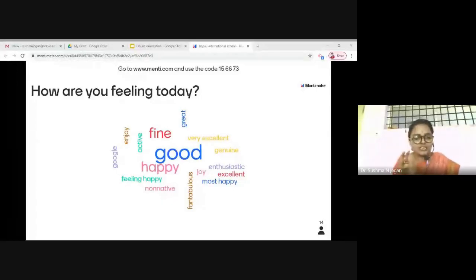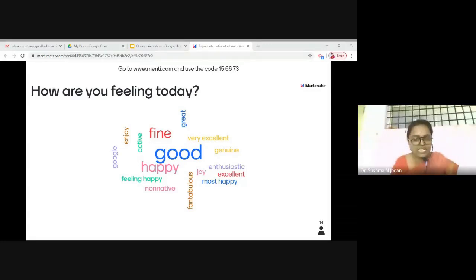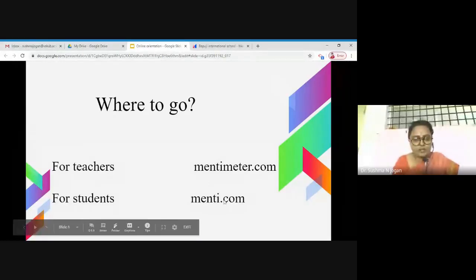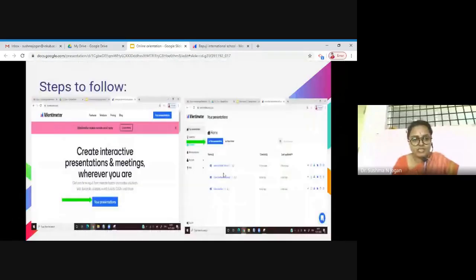So a word cloud is something with which you can make students respond immediately. Whenever you are taking online classes, everybody will be having a smartphone with them. So they can give their live response, and the students can go to menti.com. Teachers, even you can create this type of word cloud in your regular classroom. I have given the steps also. Later on, I'll forward the same slides to you.